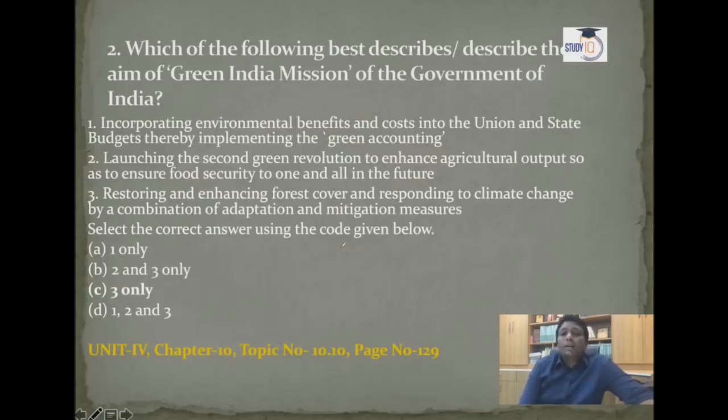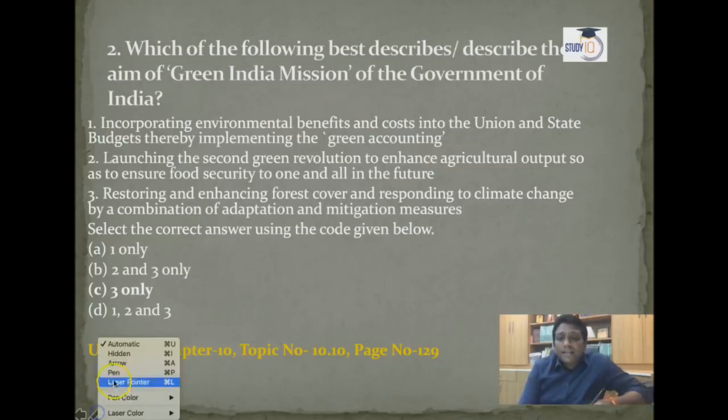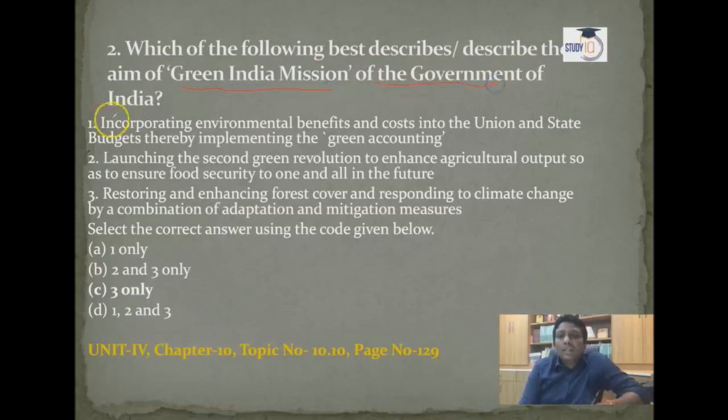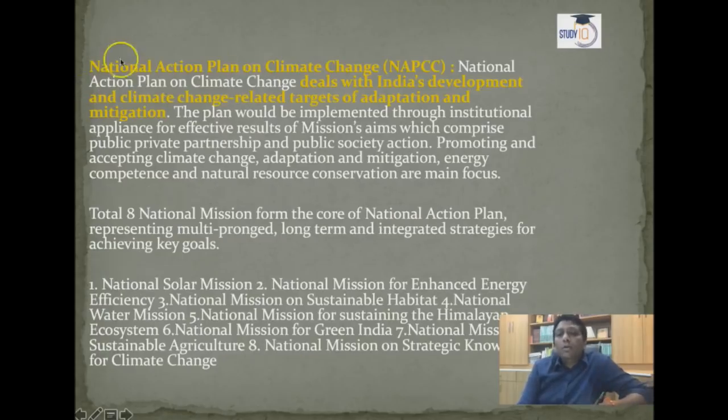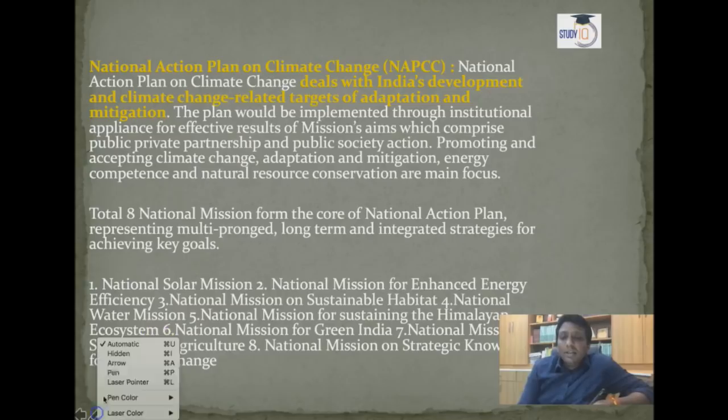Now the second question: which of the following best describes the aim of the Green India Mission of the Government of India? See, Green India Mission is a national mission that the government brought, guys. Among all the national missions, Green India Mission is one of them. Overall, you can say the National Action Plan on Climate Change, which our government formed. In that Action Plan, one of the missions is the National Mission for Green India, the Green India Mission.